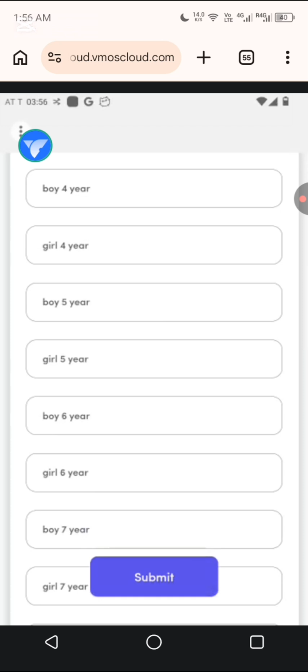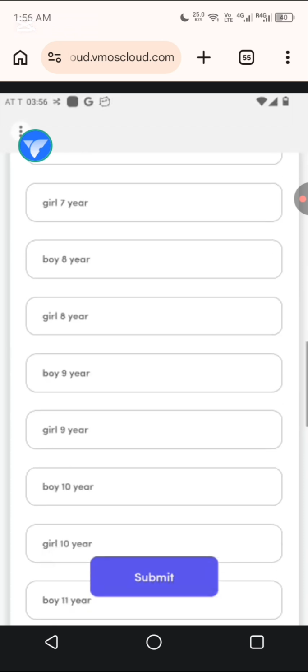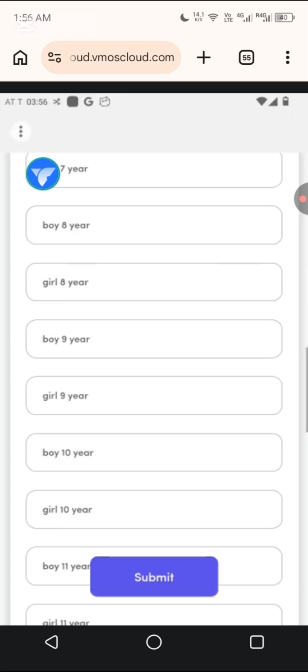But all these questions that are long like this, you take your time. For instance, boy 6 years, you shift it up small again. Once this girl 7 years gets to this place where this blue and green icon is, that's the Vimos icon. Once it gets there, you screenshot again. You make sure you have screenshotted the question and all the options.